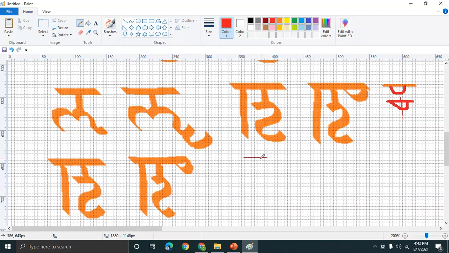Actually that's not correct. Try to make this line a little shorter, not so big. Otherwise I have seen it does not look good.